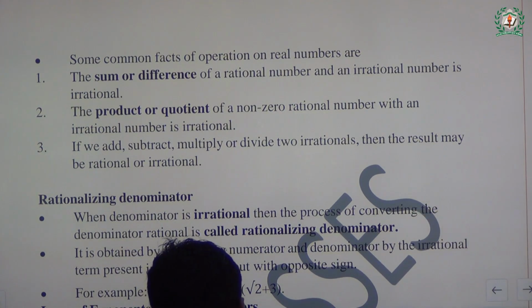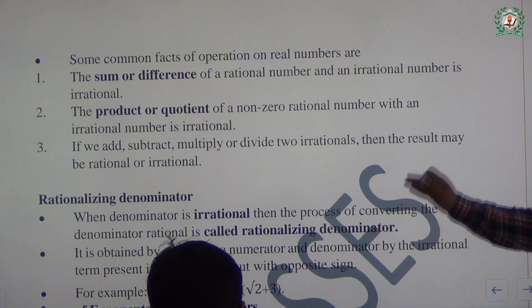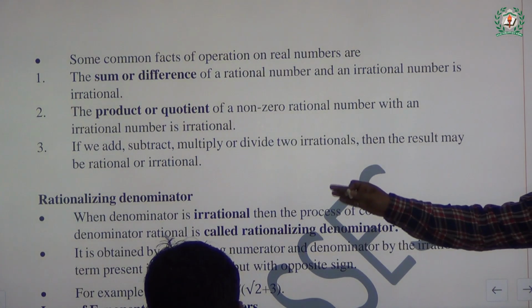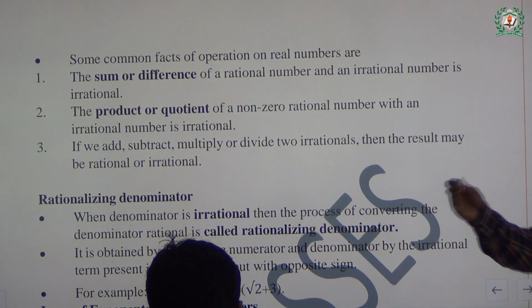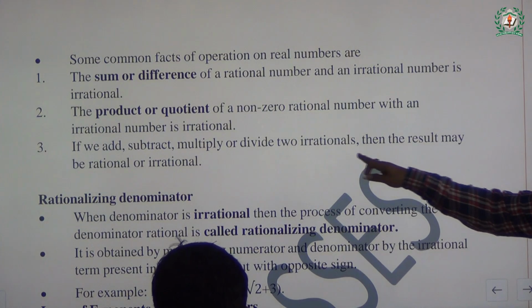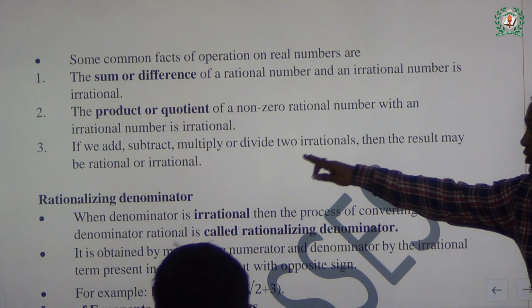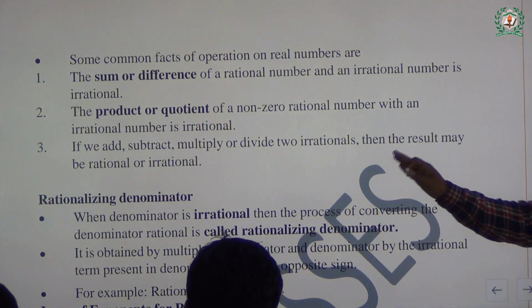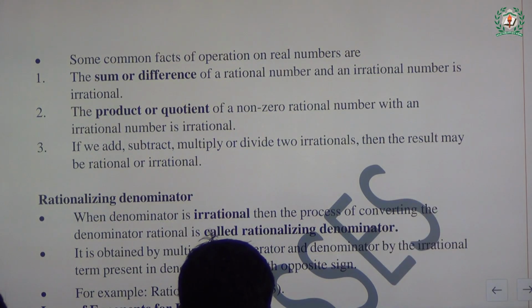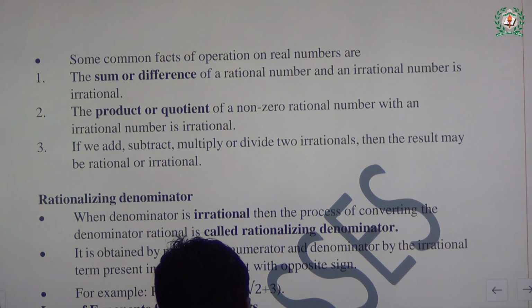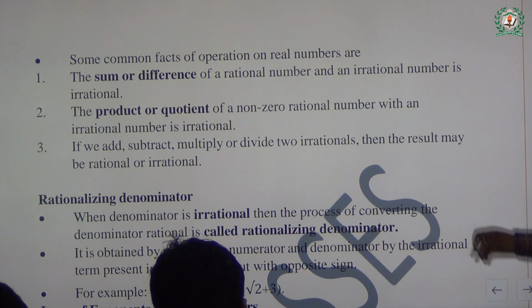And third point: if we add, subtract, multiply or divide, that is, all the operations, on two irrational numbers, please see the words two irrational numbers, then the result may be rational or irrational. These three points are very vital for your final examinations. Okay, let's go for some questions.